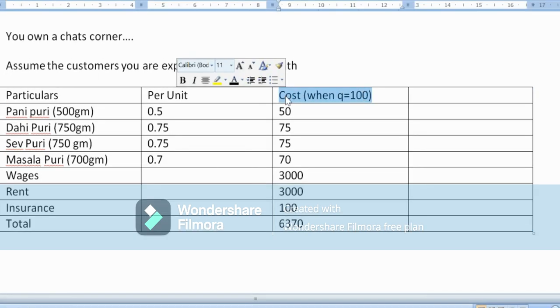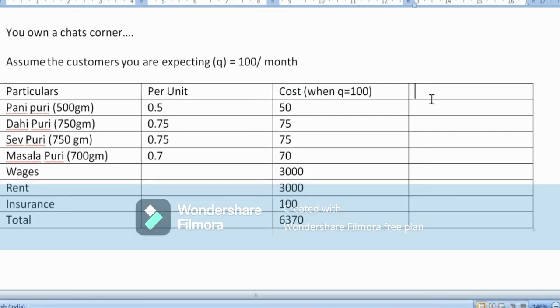So when it is 100 people who are expected and who are coming to my chat corner, I'll be earning a revenue of 10,000 and I'll be incurring the expenses of 6,370. So let's just try converting the same on to 200 level. As you can see, I'm quickly going about multiplying.